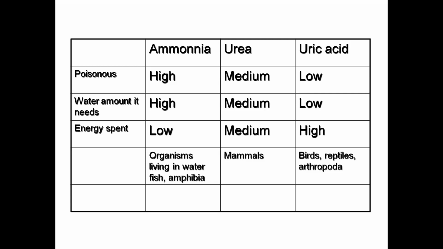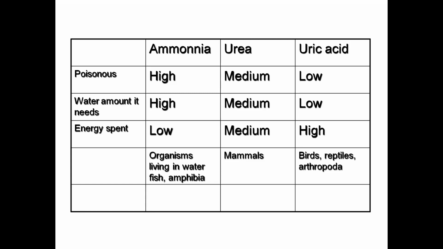So the fishes, as I have told, most of the bony fishes, are ammonotelic. Why are they ammonotelic? Because they can afford a large amount of water, because they are in the water. So they have the advantage of having a high amount of water. And by excreting the nitrogenous waste in the form of ammonia, they have to spend low energy, less energy for excretion. So in the fishes and the amphibians, ammonia is the preferred form of nitrogenous excretory material.